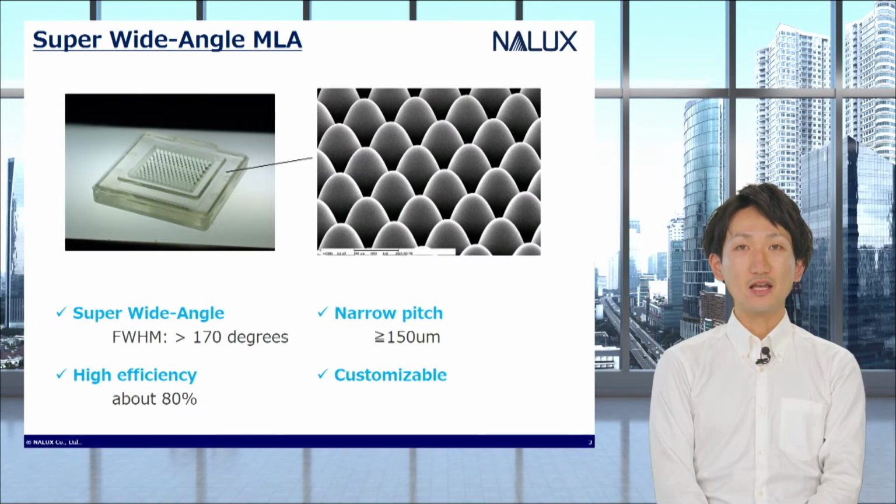We redesigned the MLA shape to enhance the distribution angle. Here we show the prototype of the super wide-angle MLA. The distribution angle is over 170 degrees, and the efficiency is about 80%. The lens of MLA has a high aspect ratio and a large curvature. This prototype size is 7 by 7 millimeters. Now we are currently undergoing downsizing to 3 by 3 millimeters and 0.5 millimeter thickness.